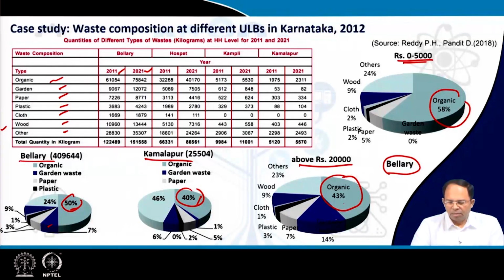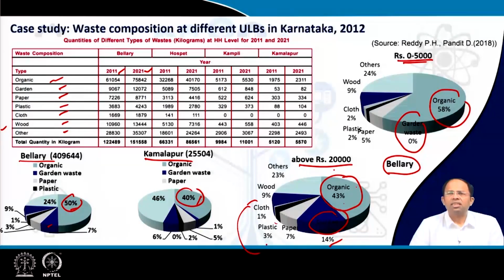Similarly, plastic and paper are a little bit more in the higher income group compared to the lower income group. The other interesting thing is, poor people don't have too much garden waste because they don't have any area for a garden, whereas rich people may have a garden along with their building, so they are generating around 14% garden waste.